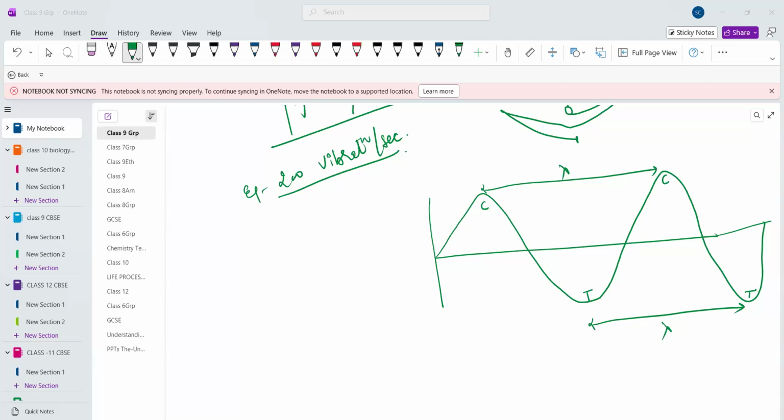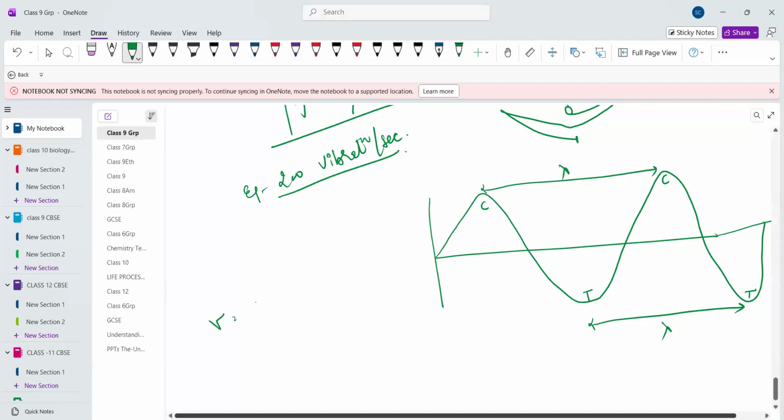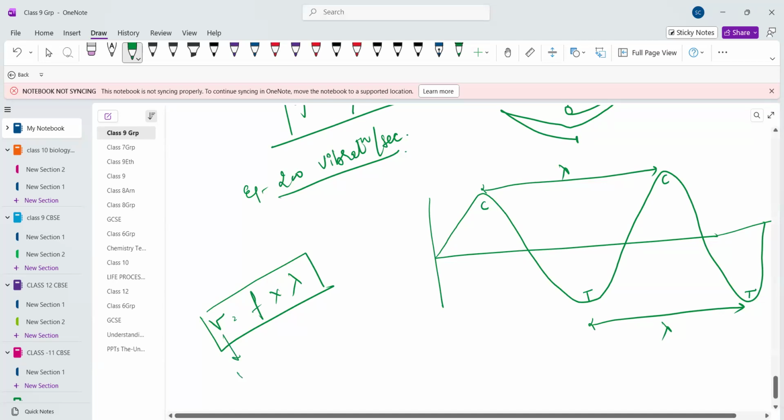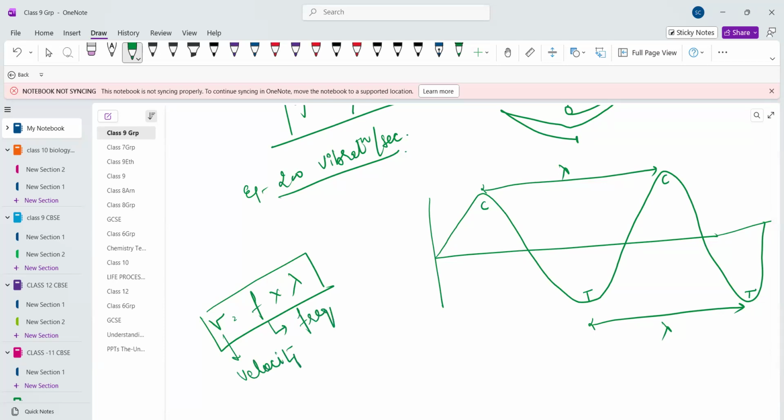Velocity is basically frequency into wavelength. There is a simple formula for velocity: v equals f into lambda. This is the formula of velocity. Ma'am, lambda is wavelength, right? Lambda is wavelength, yes. V is the velocity, F is the frequency, and lambda is the wavelength.